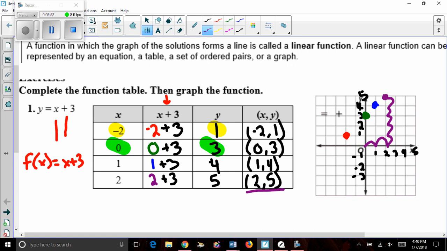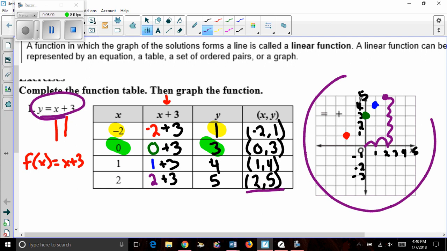So that's all you were asked to do, is to be able to go from the equation or function over to the graph. In fact, the next things we look at are going to ask you just to graph the function. It's going to be up to you to create your table to figure out what is your x, what is your y, and how to put it on the graph. All right, let's take a look at one of those.